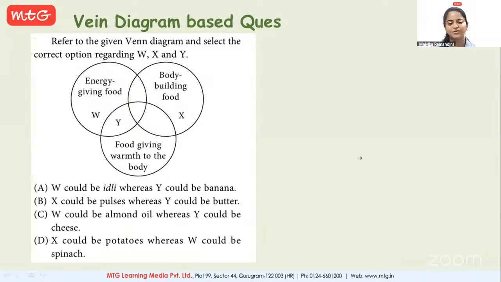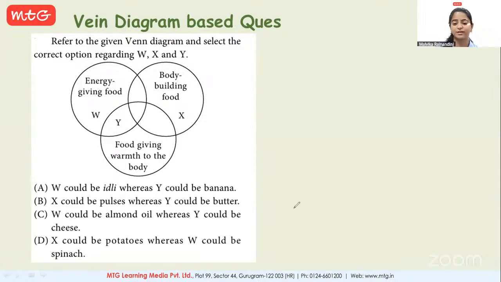Yes, Fatima. Okay, Woody. Ma'am, the answer will be option B. X could be pulses, whereas Y could be butter. Okay, Vasumat. You're not audible, beta.